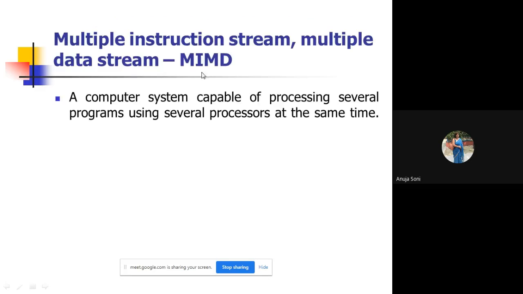Another category is multiple instruction stream and multiple data stream, which facilitates the computer system being capable of processing several programs using several processors at the same time. It means several programs can be executed in parallel by the small processors, and they can work on different sets of user data at the same time. So this kind of feature can be accomplished in parallel processing of the multiple instruction stream, multiple data stream classification.